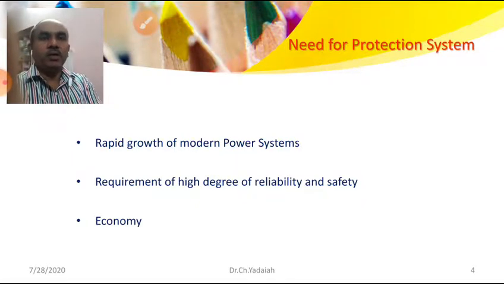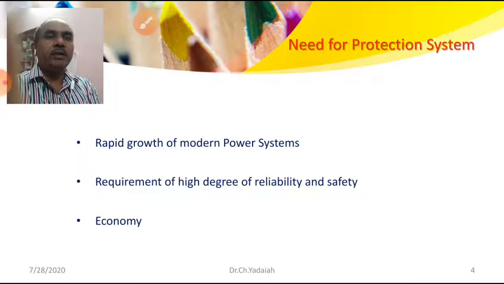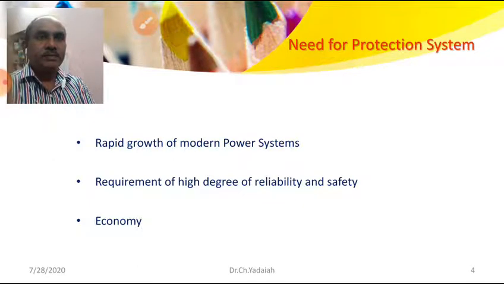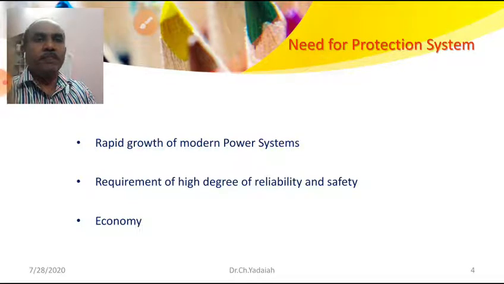It should be economical. So these are the three basic needs required for a protective system: it should be economical, reliable, and safe to meet the load demand of consumers. So these are the needs for a protective system.